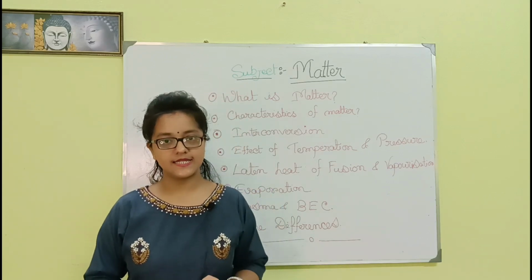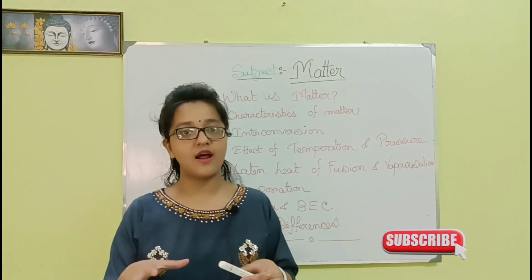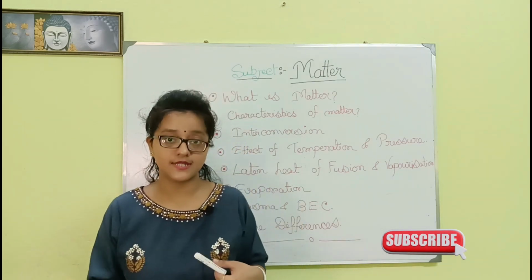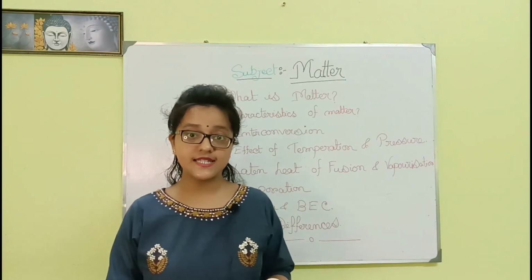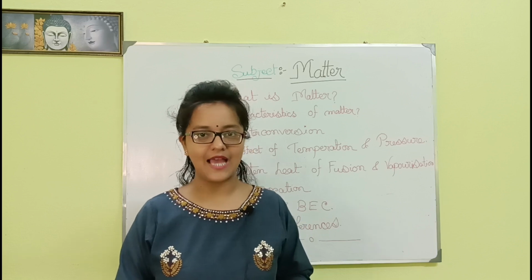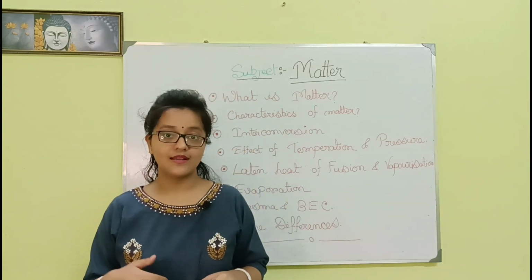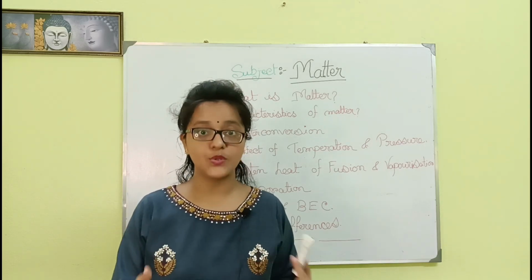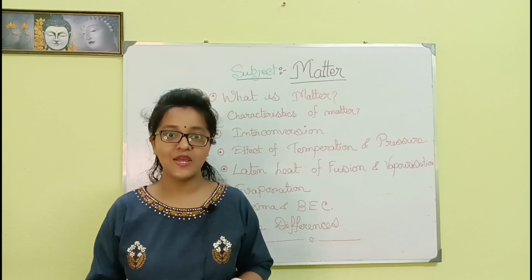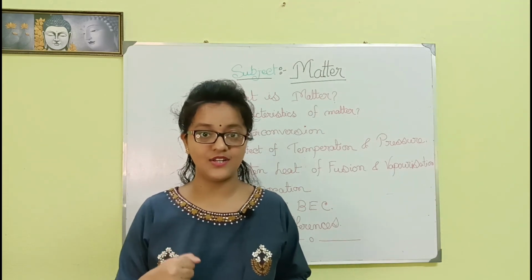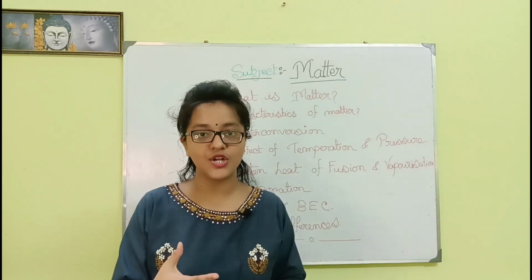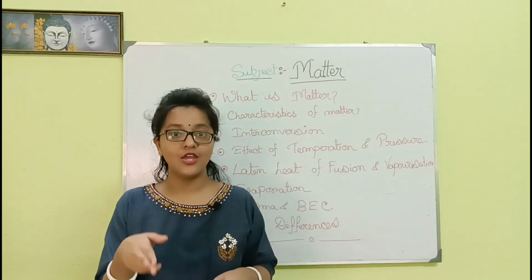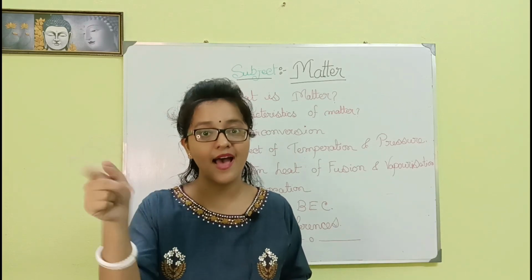Now, what is density? Density is mass per volume. The amount of mass present in one unit of volume is called density. The density of solid matter is very high, and the kinetic energy used for the movement of the particles during diffusion is also very high because the force is very high. When the intermolecular force of attraction is very high, the diffusion rate is low, so the kinetic energy used for the movement should be very high.